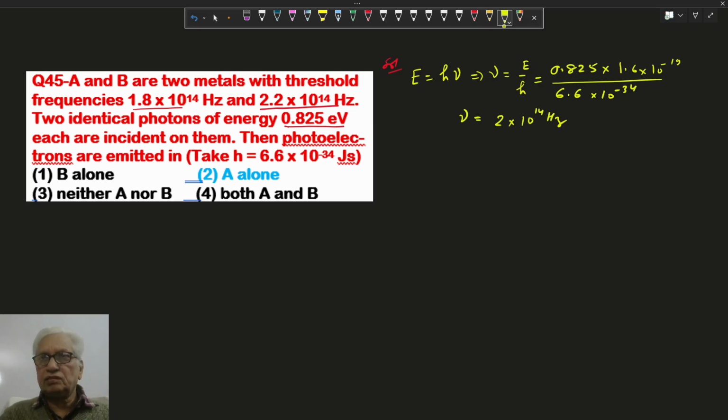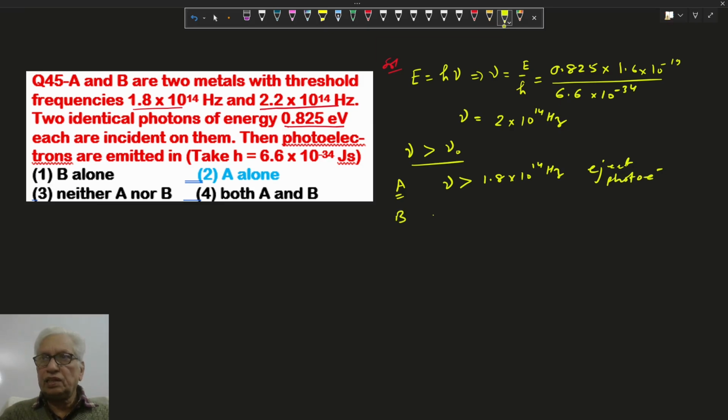Photoelectrons are emitted from the surface if the frequency is more than the threshold frequency. So for material A, this frequency is more than the threshold frequency of material A, so it will eject photoelectrons.